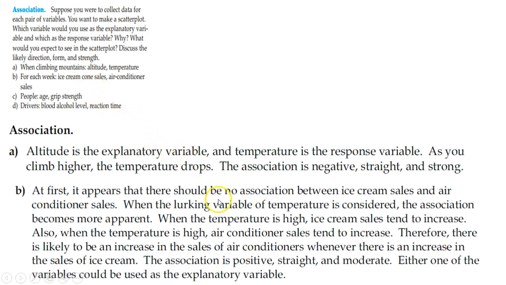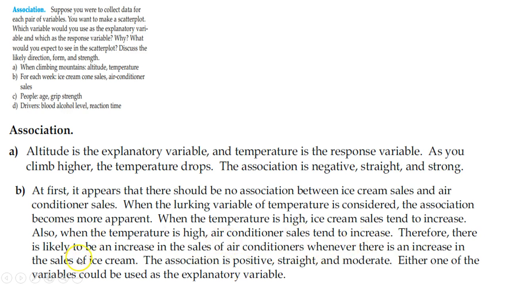This one, it says at first it appears that there should be no association, right? Because what do ice cream and air conditioning units have in common? Other than the fact that maybe it's a really hot day outside and people need to cool down. So maybe that's why they are together. It says when the lurking variable of temperature is considered, the association becomes more apparent. When the temperature is high, ice cream sales probably would tend to increase. Also, when the temperature is high, air conditioning sales tend to increase.